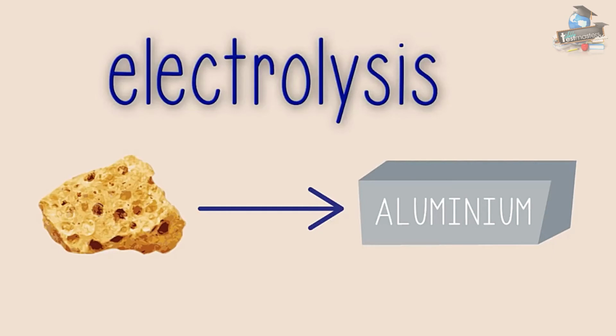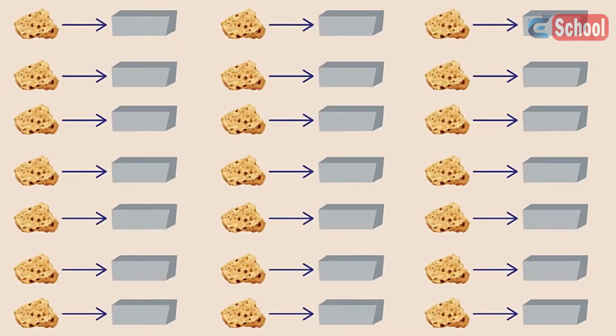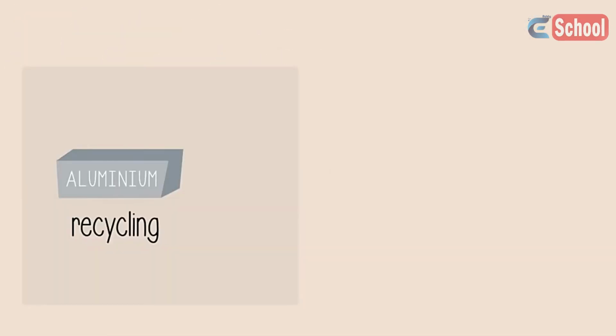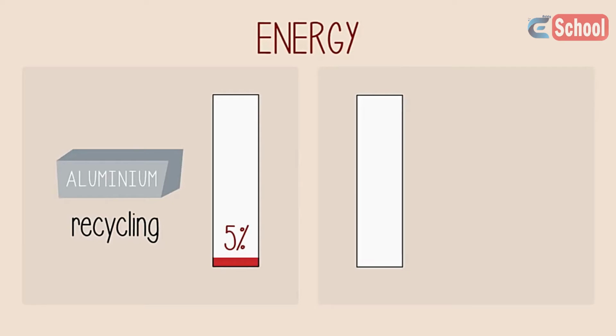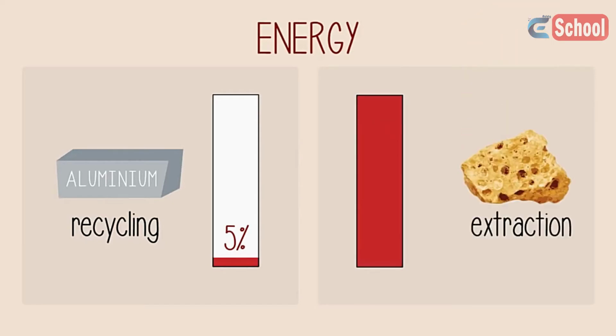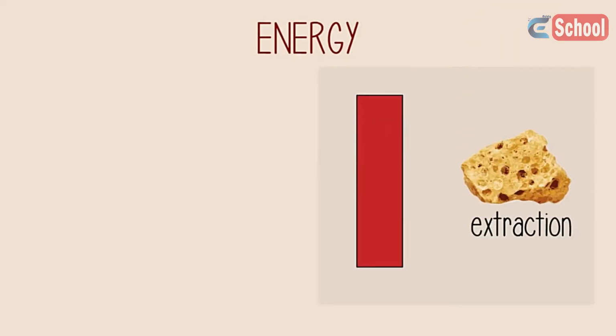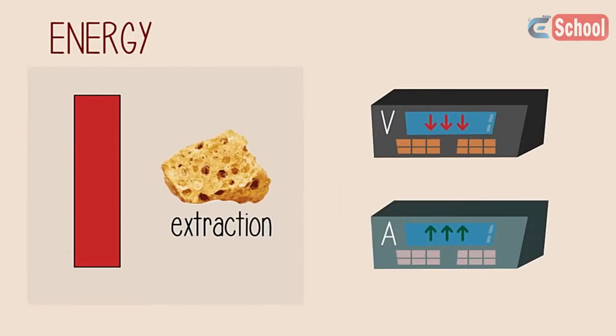It may not seem like a lot of electrical energy is needed, but keep in mind that this is done on an industrial scale worldwide. The recycling of aluminum uses only 5% of the energy used in its extraction from its ore, which uses a small voltage but a large current.